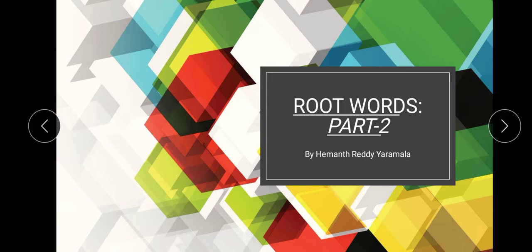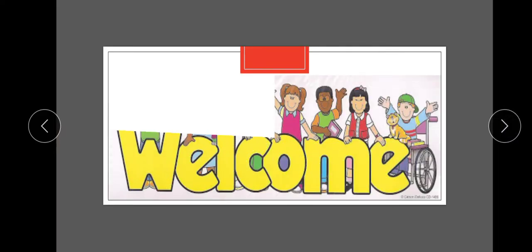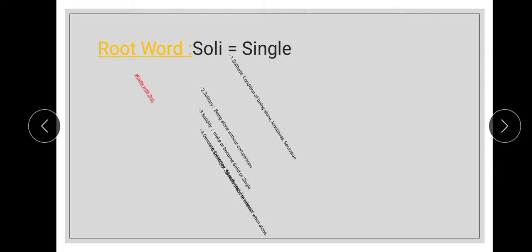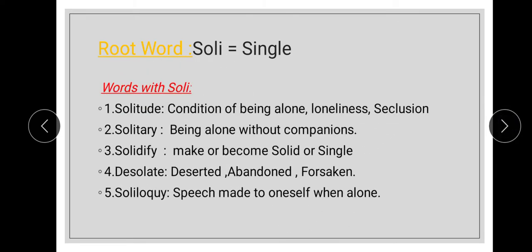In this session, we are going to discuss multiple root words and different words using the root word. So please listen till the end and welcome back. The first root word is soli, which means single. And here are the words using root word soli.